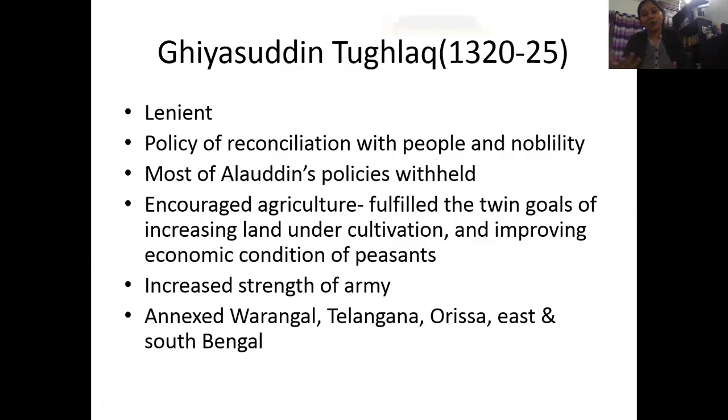And he also followed a policy of reconciliation with everybody, like the people and the nobility. What he did was withhold most of the policies of Alauddin that were very stringent, and he also encouraged agriculture in every way possible. He improved the status of the peasantry, increased the strength of the army, and increased the territory of the state, like he annexed Varangal, Telangana, Orissa, etc.